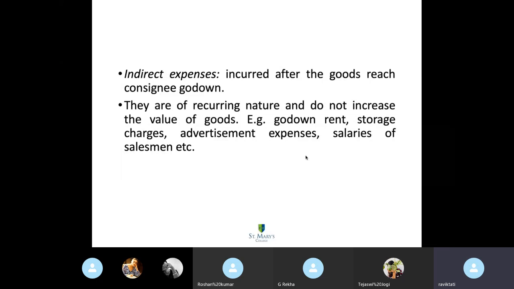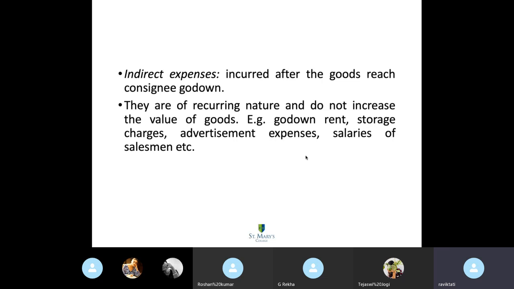But there are some non-repetitive expenses incurred by the consignee also. Now we have to look into these two perspectives. There are some repetitive expenses and non-repetitive expenses. Recurring, non-recurring. In case of the consignee, there can be recurring and non-recurring. In case of the consignor, it is only the non-recurring. One-time expenses only the consignor spends, but the consignee has both recurring and non-recurring expenses.